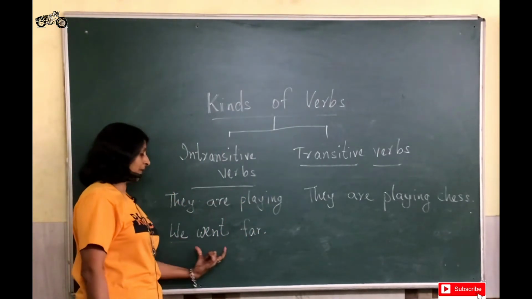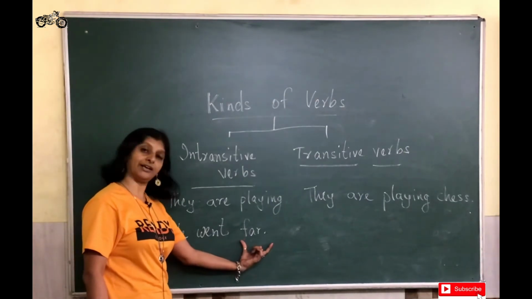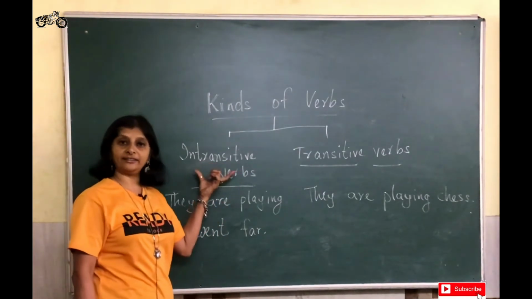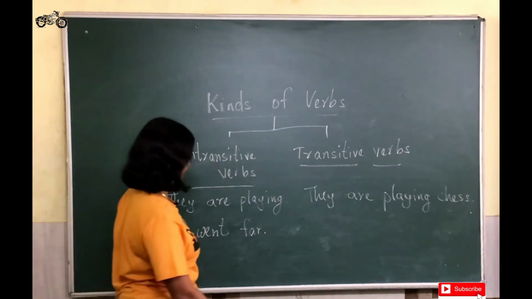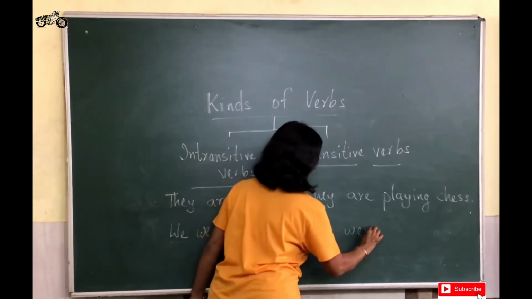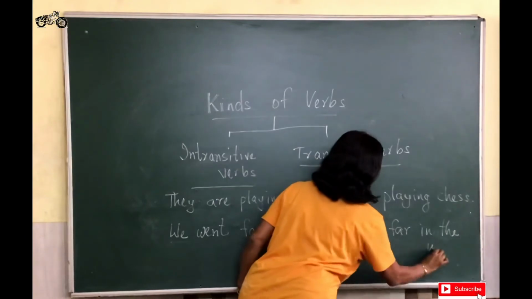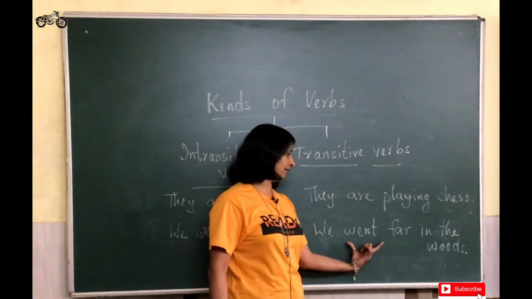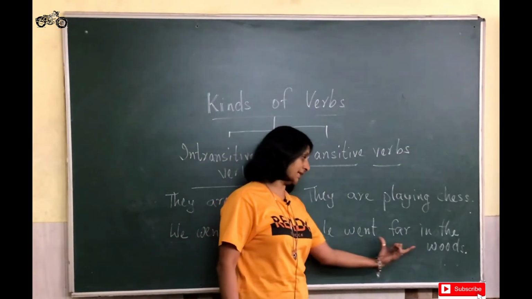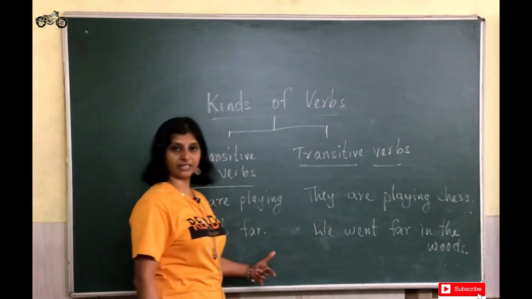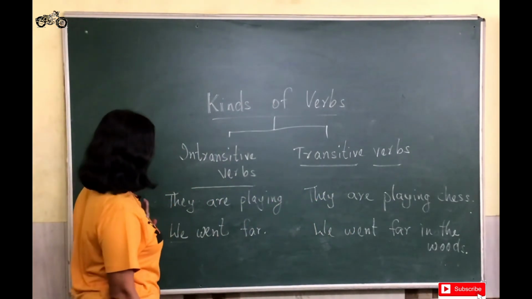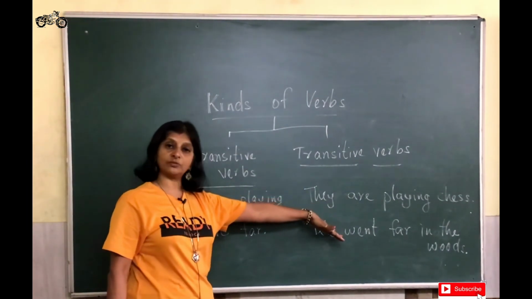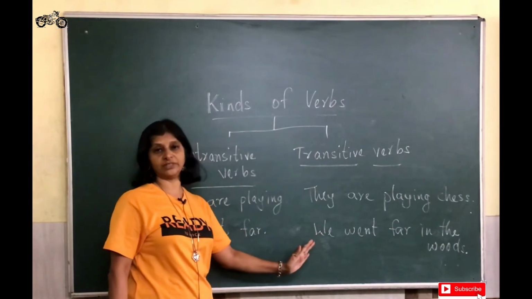Now, we went far. Now again far is an adverb. My verb went does not have any object and therefore it is an intransitive verb. Whereas we went far in the woods. So here again my verb went is taking an object woods, and therefore this becomes a transitive verb. So intransitive verbs are complete without the object of the verb, whereas transitive verbs are complete when they get the object to the verb.